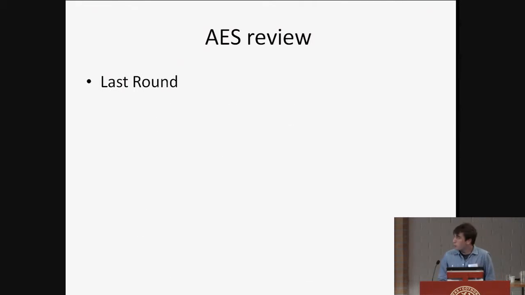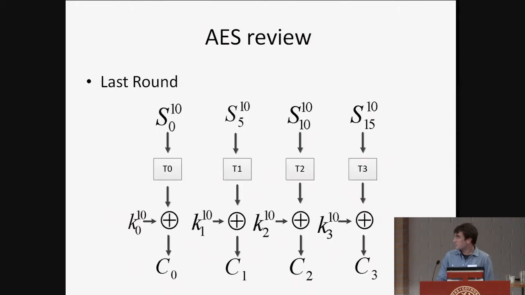And why would we want to know the T-table accesses? Because the last round operation in AES looks something like this. We can see here that if we get the ciphertext and we know the T-table value that has been accessed, by a simple XOR we can actually know the key. And here I only put 4 bytes, but this should be 16 bytes.